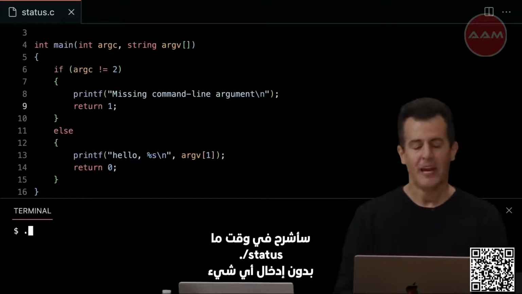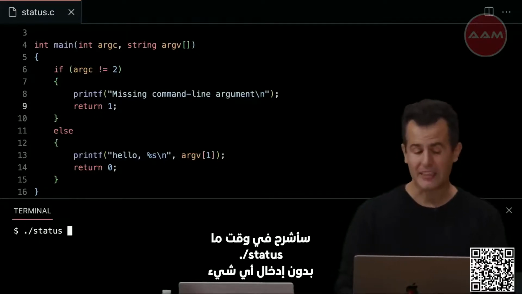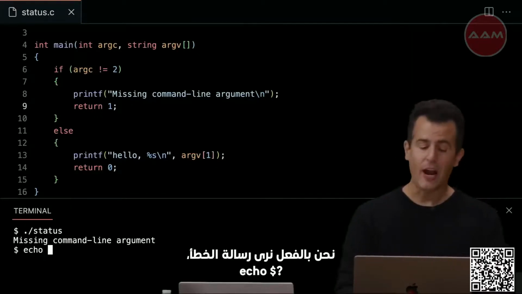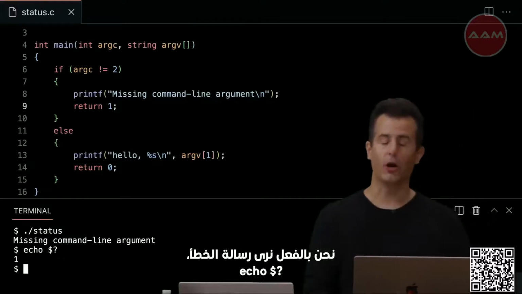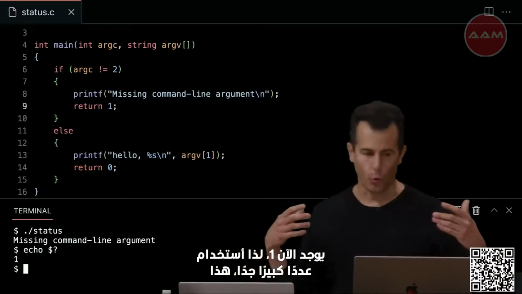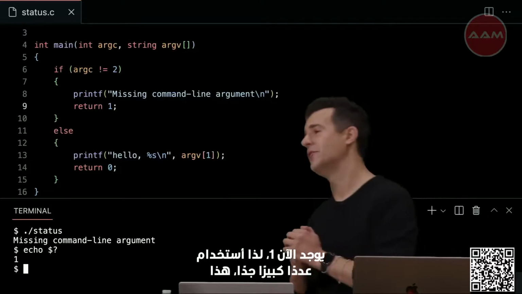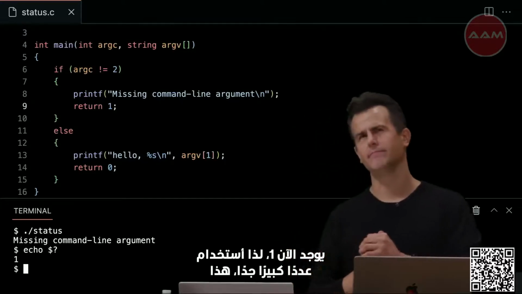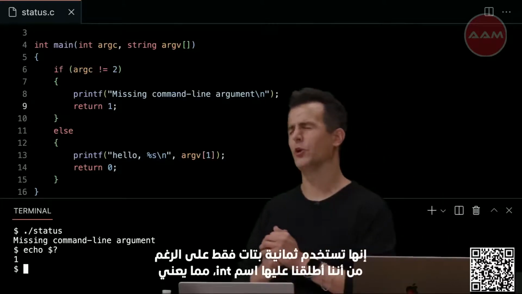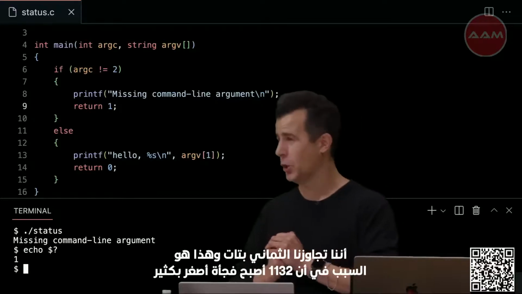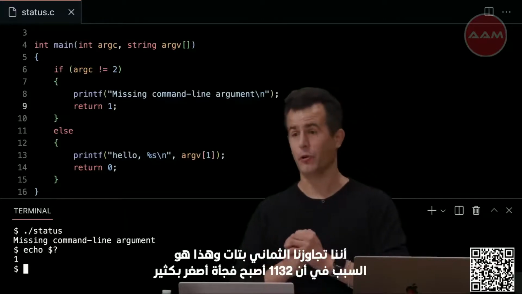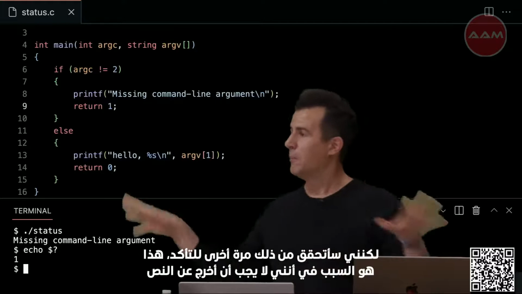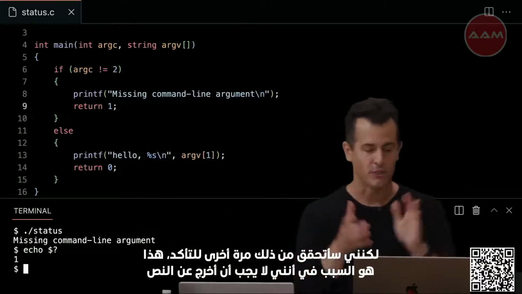Let me cheat. Pretend that didn't happen. I'll explain sometime. ./status without anything, enter. We indeed see the error message, echo $?. Voila, there now is the 1. So I used too big of a number. I'm going to surmise it's only using 8 bits, even though we called it an int, which means we were overflowing the 8 bits. And that's why 1132 suddenly became much smaller. But I'll double check that to be sure. This is why I shouldn't go off script.